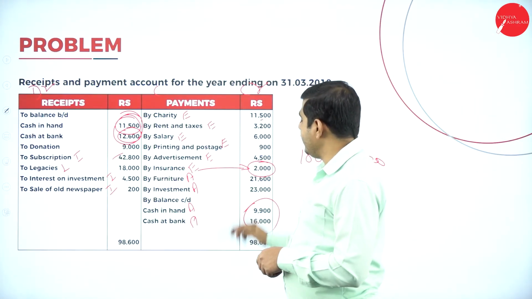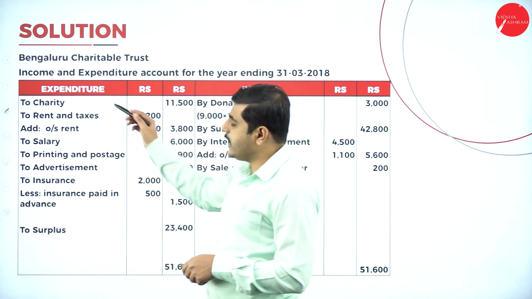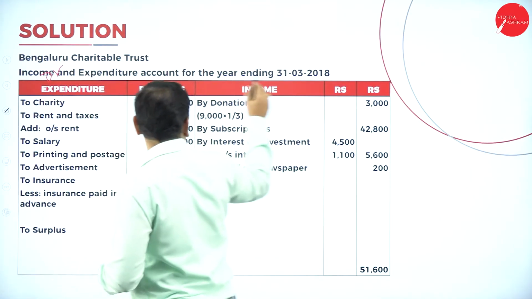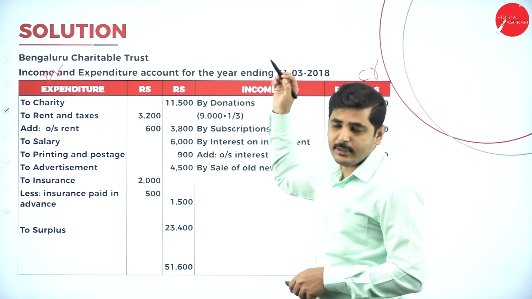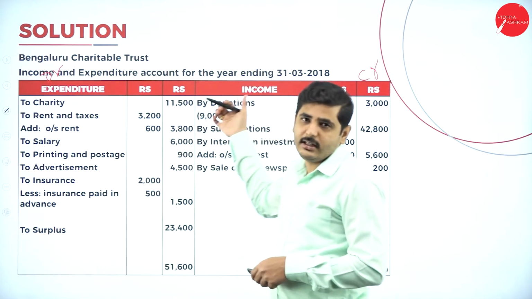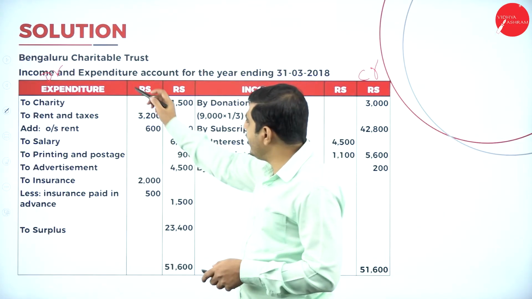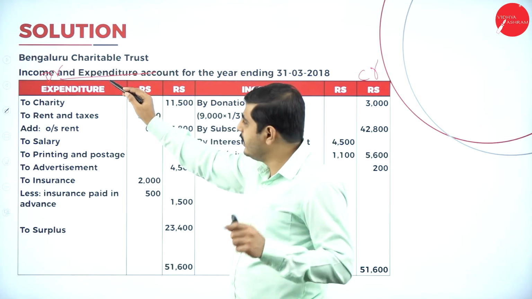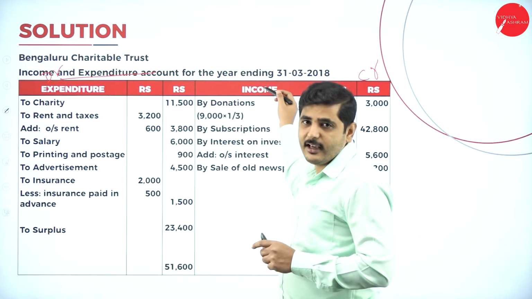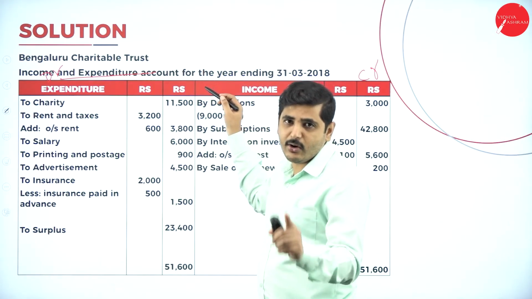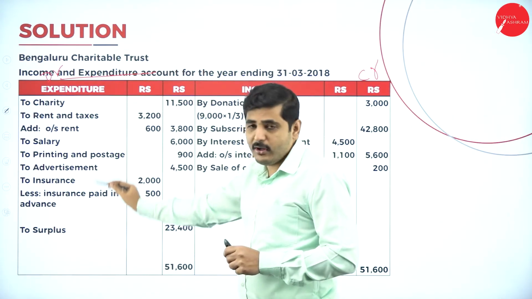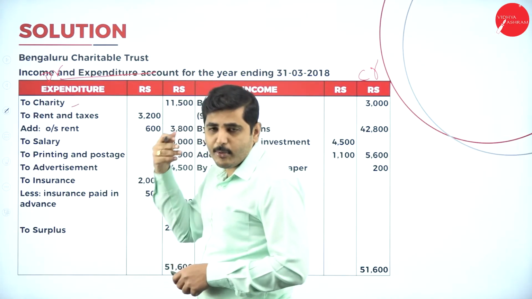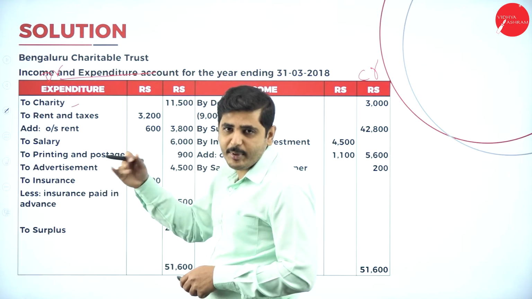First one, charity. Here the income and expenditure account is a nominal account. So this is the debit side, this is the credit side. What does a nominal account say? Debit all expenses and losses, credit all incomes and gains. Even though we write income and expenditure account, so many students make this mistake: they write income on the debit side and expenditure on the credit side. No, it is a nominal account. Debit all expenses and losses, credit all incomes and gains. So the charity amount is going out. All amounts that go out, including any outstanding or prepaid, we should take here.